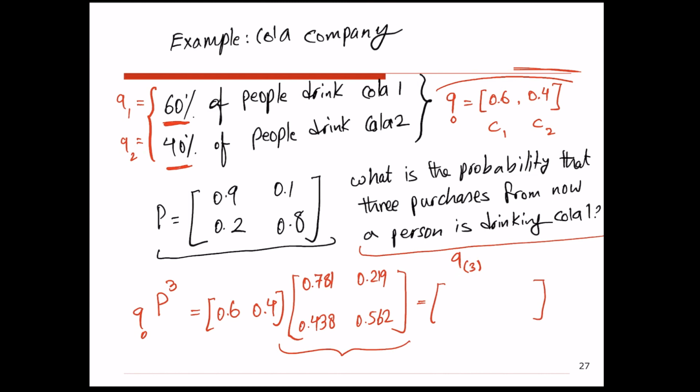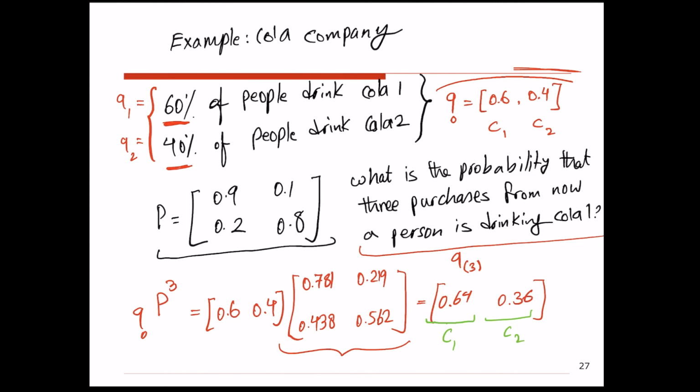probability distribution of the state of the system after 3 transitions, and that's going to be, so this value shows the probability that after 3 purchases a person is a cola 1 drinker, and this number shows that with 36% chance a person after 3 purchases is a cola 2 drinker, given the fact that we don't know where they are right now.